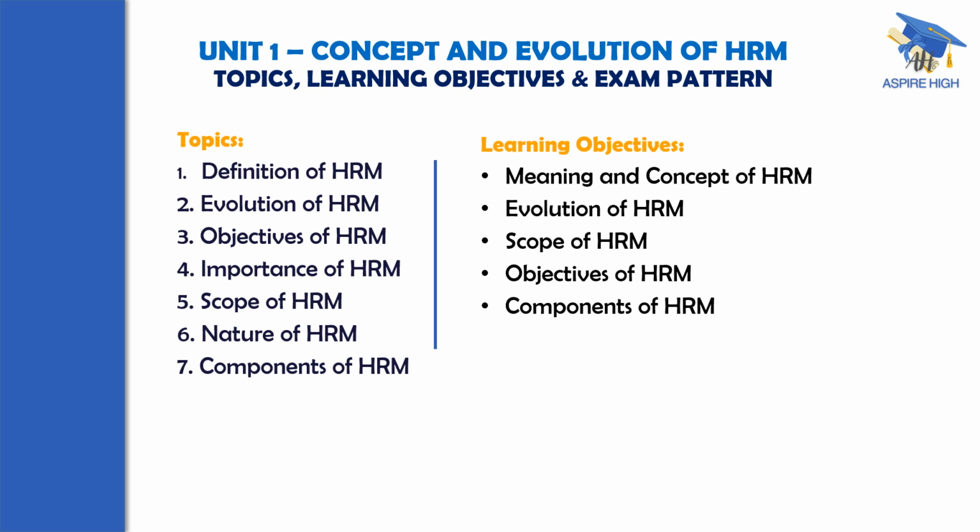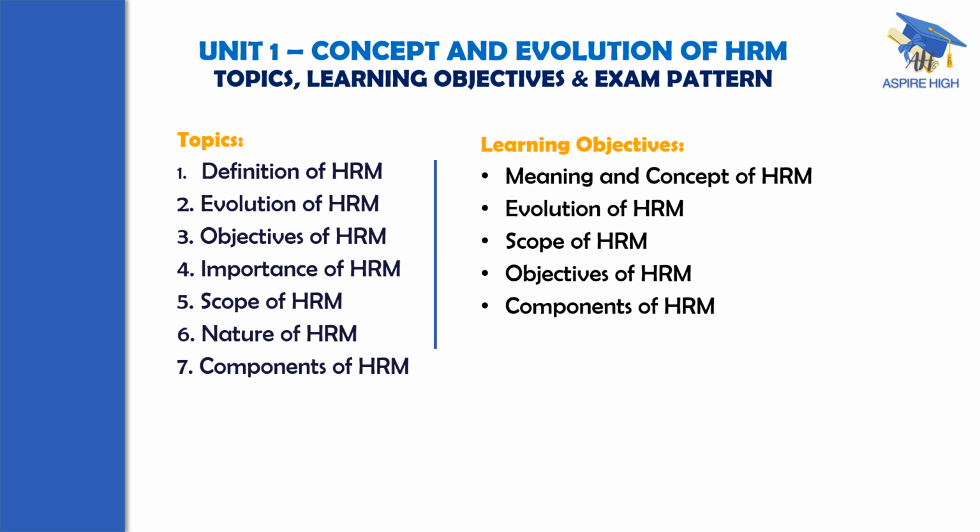But at this moment, for the interest of the student, I am telling: when I have gone through the previous term-end examination question papers for the past 8 semesters, all the 7 topics barring the 6th one, nature of HRM, were covered in one or more of the previous question papers.